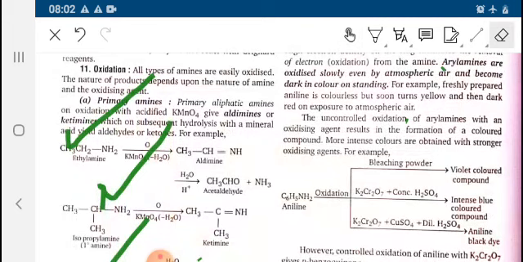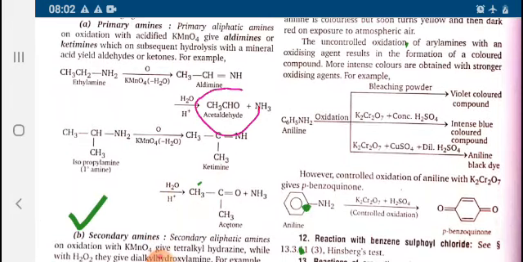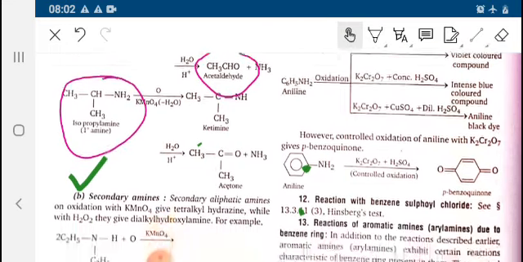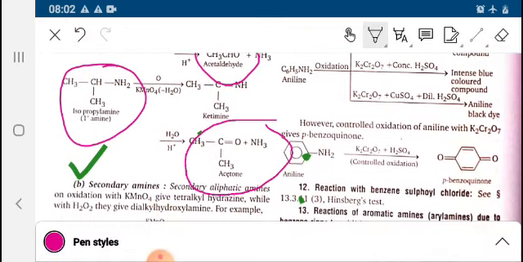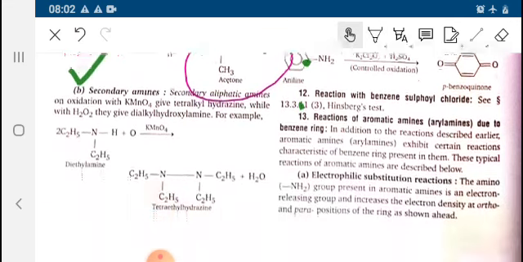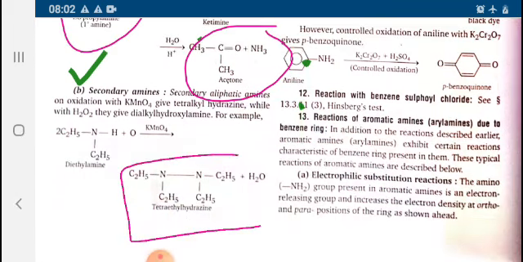Next is the oxidation process. 1-degree amine oxidation gives acetaldehyde. Suppose isopropylamine will give acetone. Similarly, the reaction of 2-degree amine: 2-degree amine gives tetraethyl hydrazine.